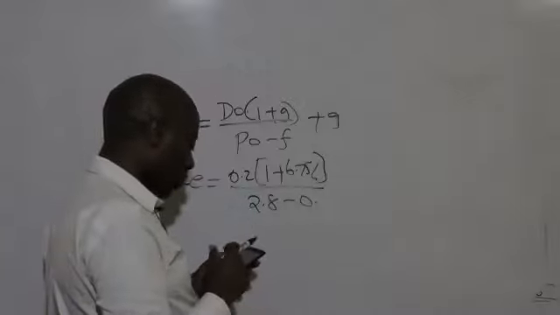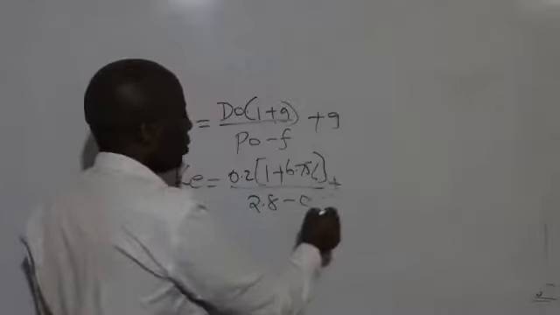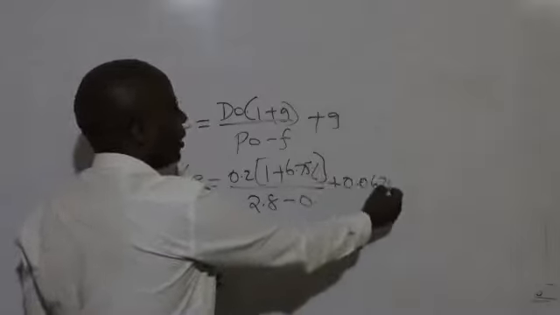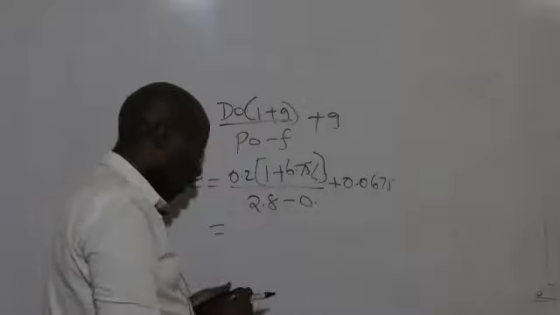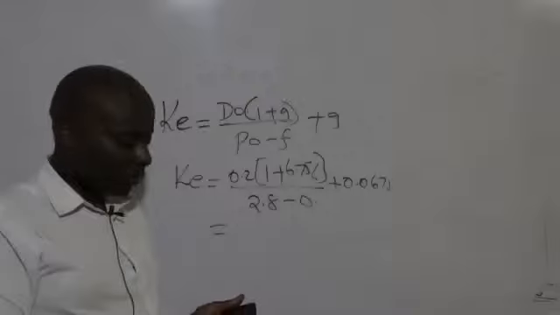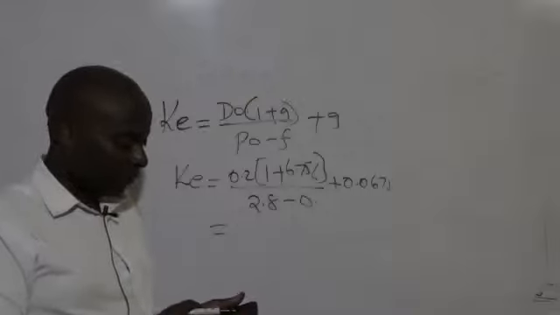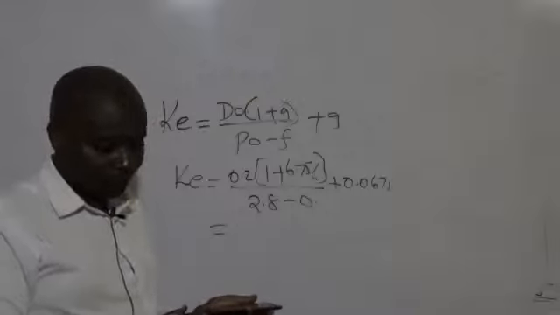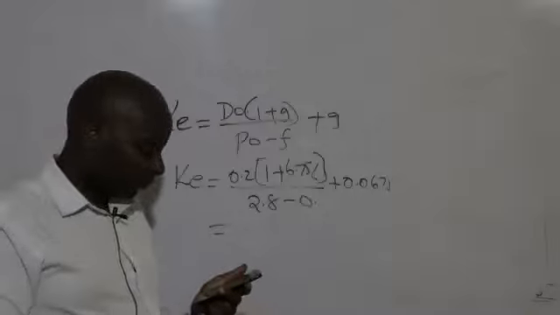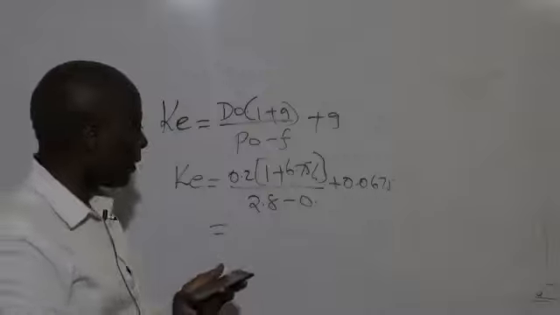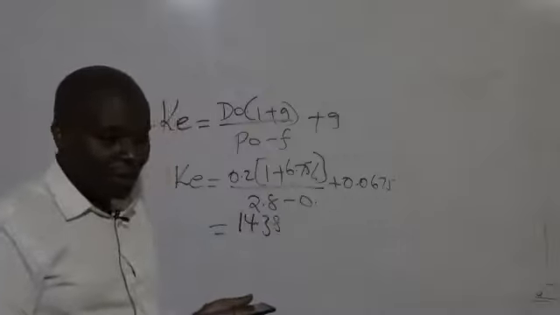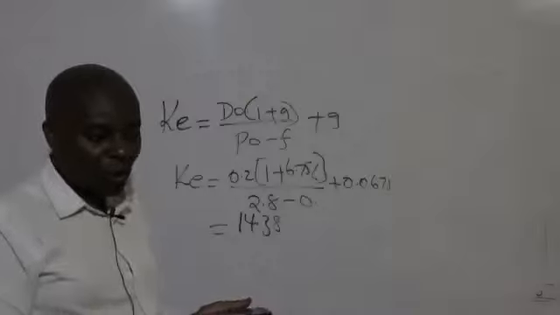Plus our growth rate, which is 6.75%, the same as 0.0675. So would you kindly give us an answer at the end of the day? What do we have here? 14.38. Is there anybody who got this answer much earlier?